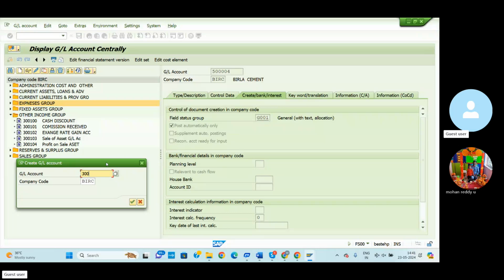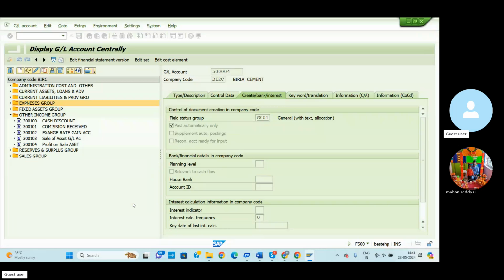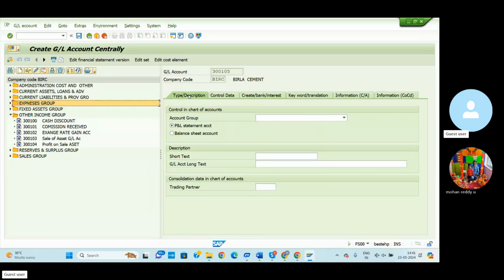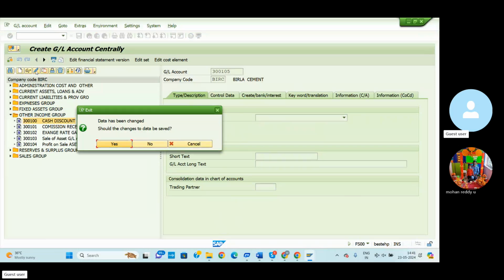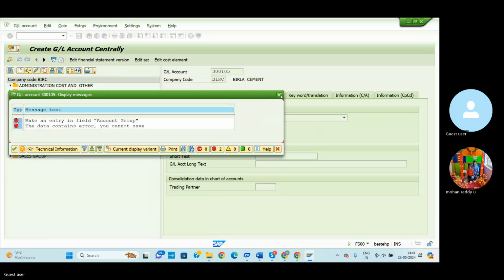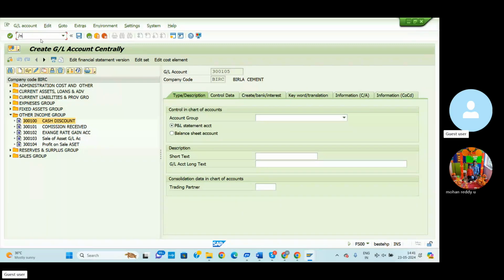Now we are using the 300105 GL number for our BRC company. Click here, go to type description. So other income also comes under the direct income or direct expenditure, whatever. Sorry, I'm sorry. Other income comes under indirect income. So before that, I'll check, sorry. So select here and edit.